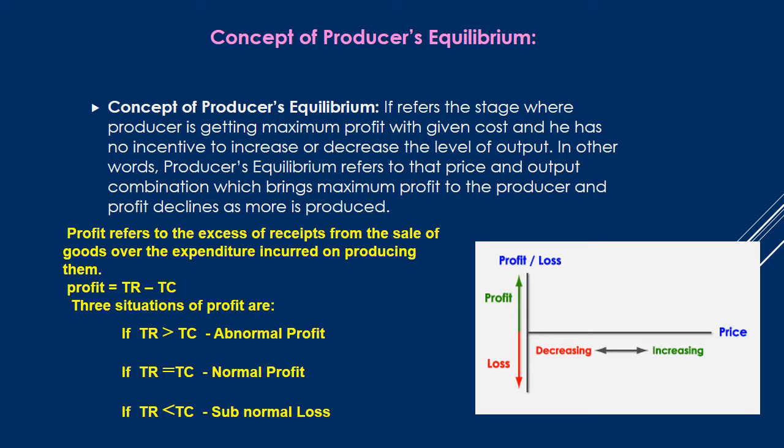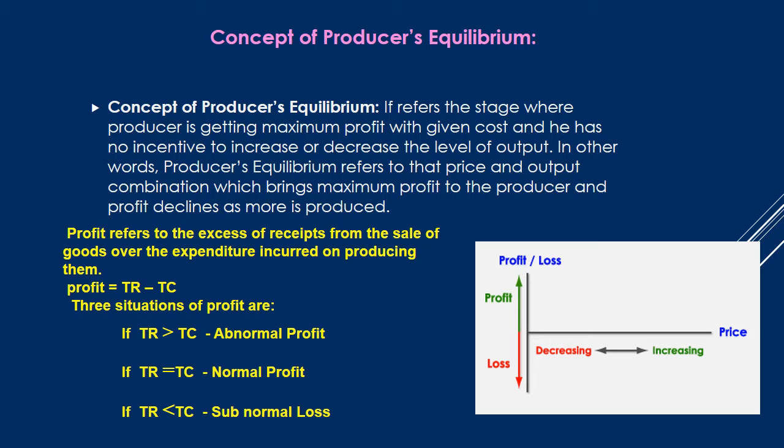We can see three situations related to profit. One situation is that total revenue is greater than total cost. This is a situation where the firm is enjoying abnormal profit. Another situation is total revenue equal to total cost.